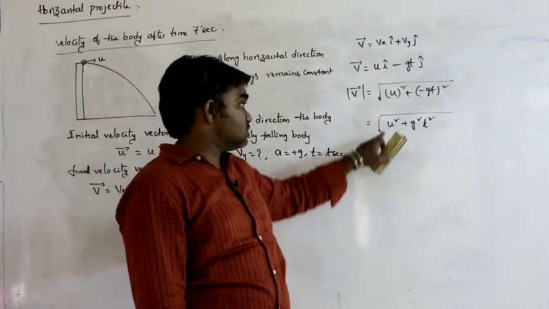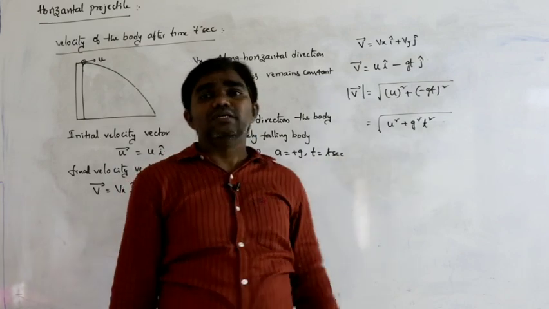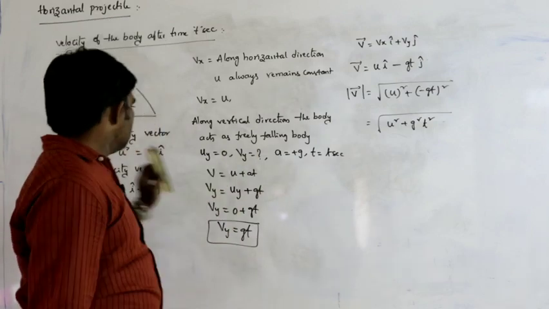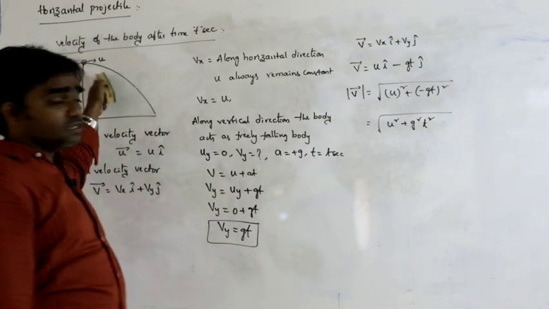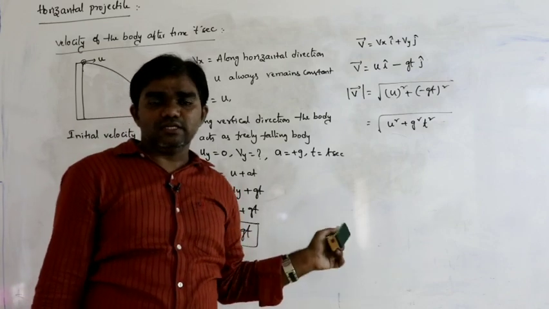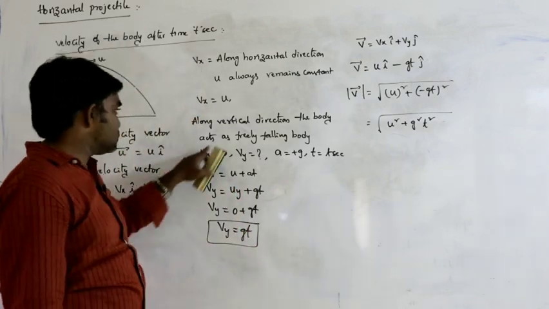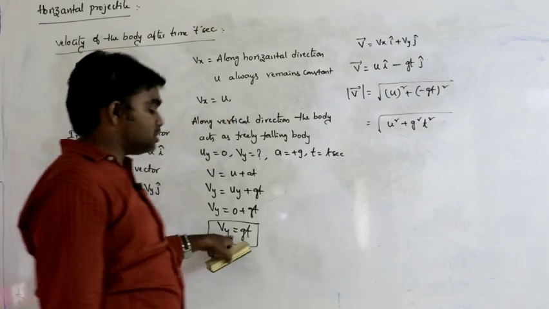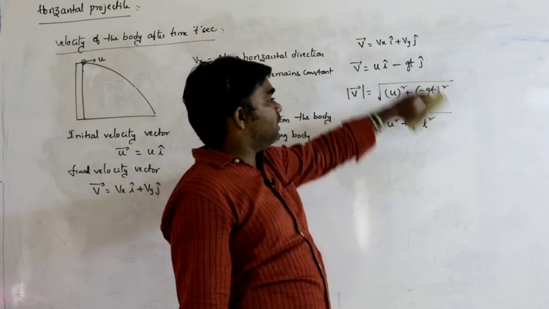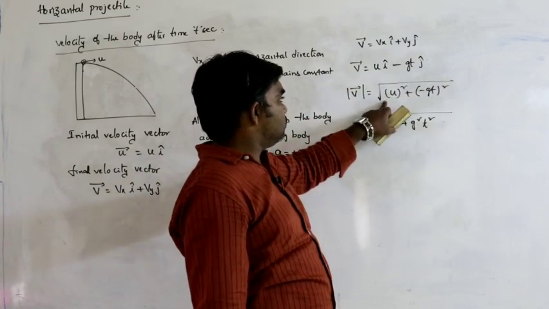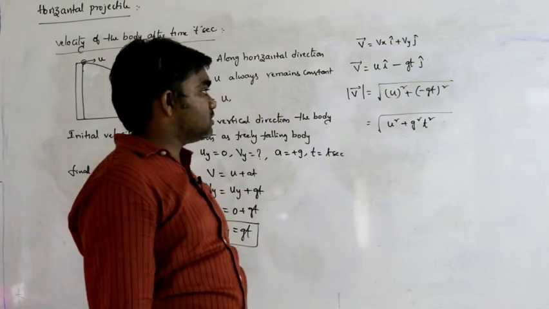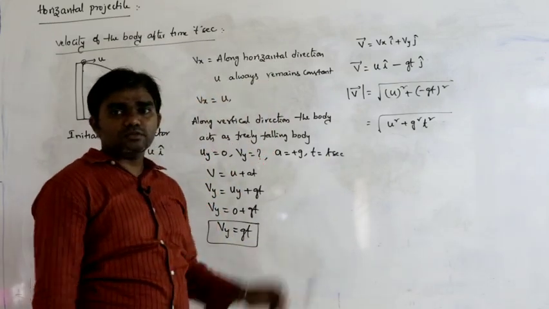Magnitude of V bar is equal to square root of u square plus g square t square. That is the situation. This is the velocity vector in case of horizontal projectile after time t seconds. Horizontal velocity does not change, but vertical velocity changes. How does it change? By gt. So this can be written as ui minus gtj. So the magnitude of V bar is square root of u square plus (minus gt) whole square, that is u square plus g square t square. So this is the situation.